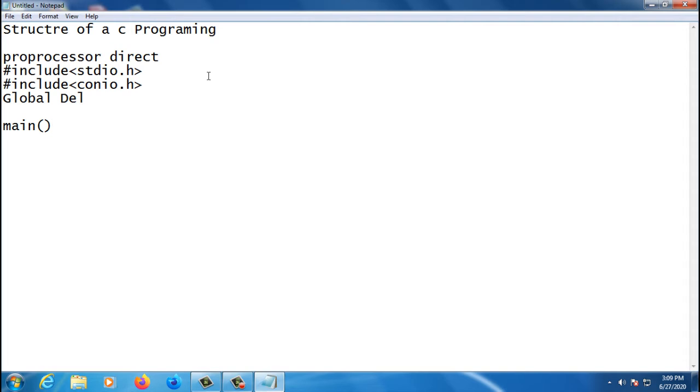Now I'll explain this main function also. See, at this position I have one doubt. Sir, the computer doesn't understand what we have written. If you write English, the computer can't understand English. Our program is written in English, but the computer can't understand that, because the computer knows only binaries, that is, only zeros and ones.